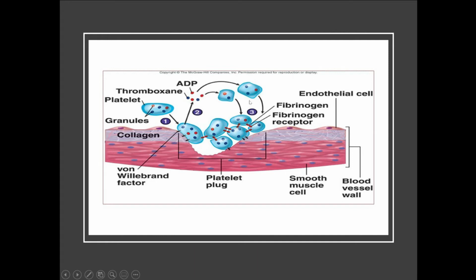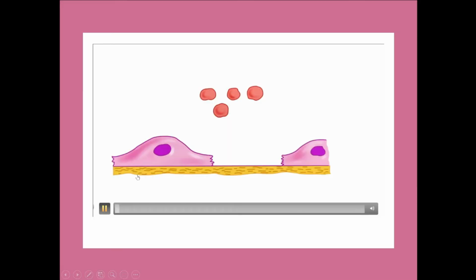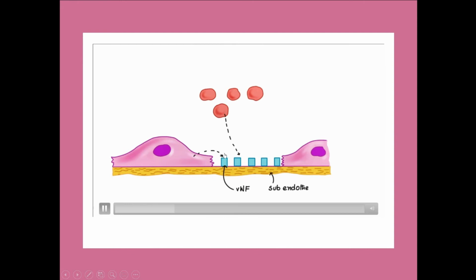For example, this is a blood vessel, and lots of blood cells can come out of the damaged area. So what do the platelets do? They adhere at this place and try to stop the blood. And in the small capillaries, this plugging is enough to stop the blood. You see, these are the endothelial cells, and this is the collagen which is exposed after the damage. And these are the platelets. You see, from the endothelial cells and from the platelets, von Willebrand factor is released.